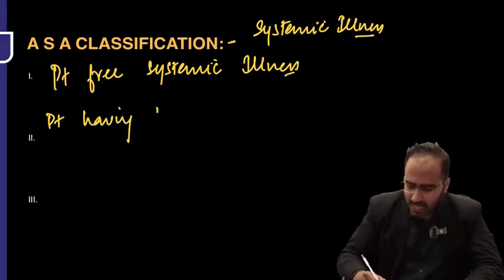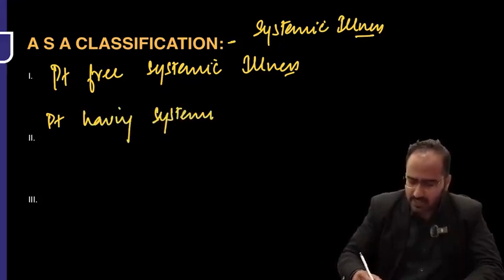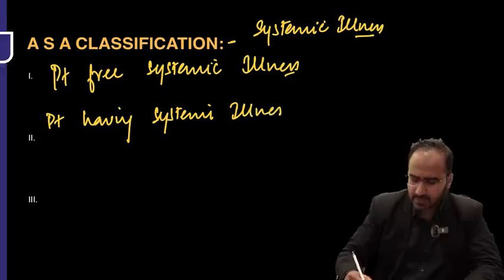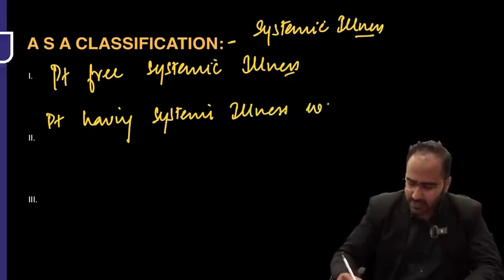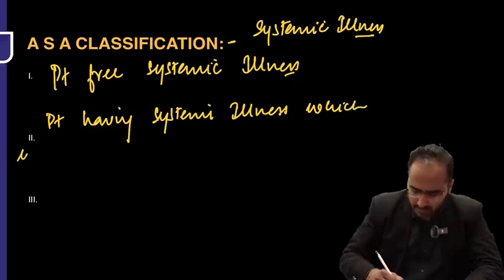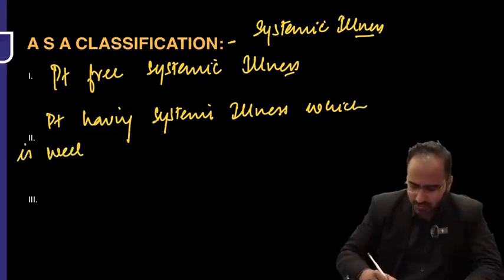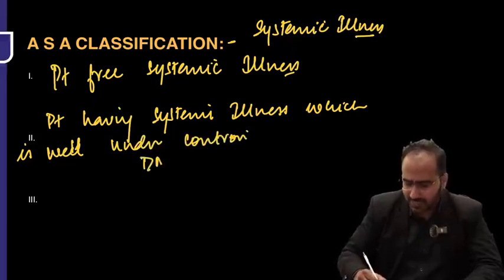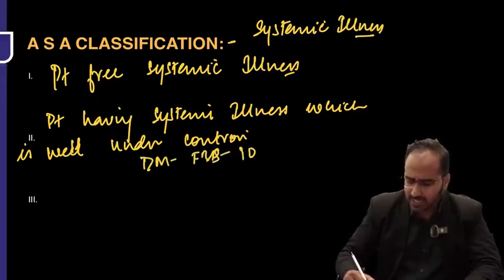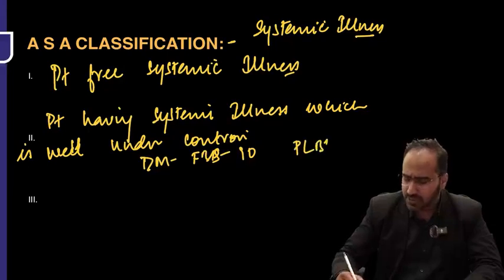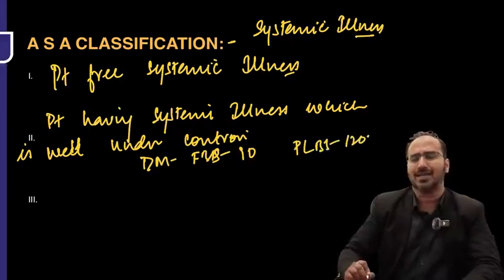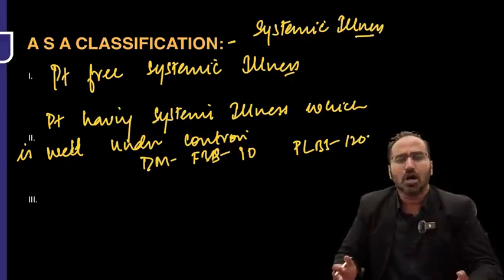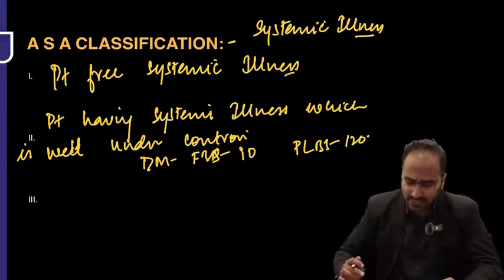Class 2 means what? Patient having systemic illness which is well under control. Meaning what? Patient is having diabetes but his fasting blood sugar level is 90 and post-lunch blood sugar level is 120, and it is pretty much in the normal range. That is ASA class 2.